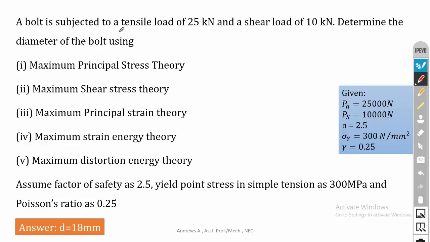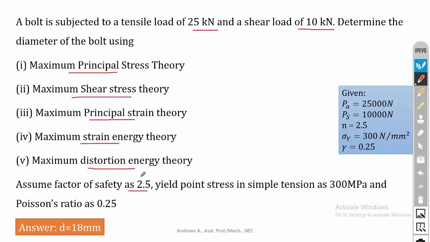A bolt is subjected to a tensile load of 25 kilonewton and a shear load of 10 kilonewton. So the problem is almost the same. Determine the diameter of the bolt using maximum principal stress theory, maximum shear stress theory, maximum principal strain theory, maximum strain energy theory, maximum distortion energy theory. Assume factor of safety as 2.5.